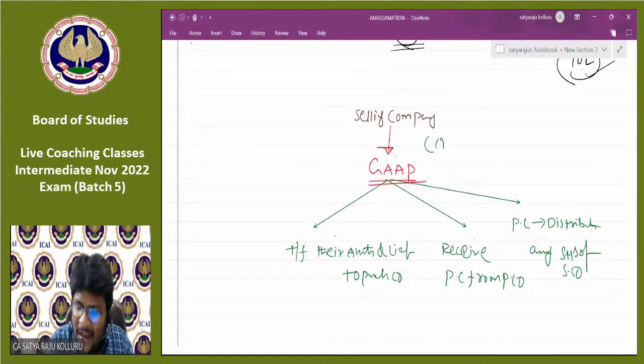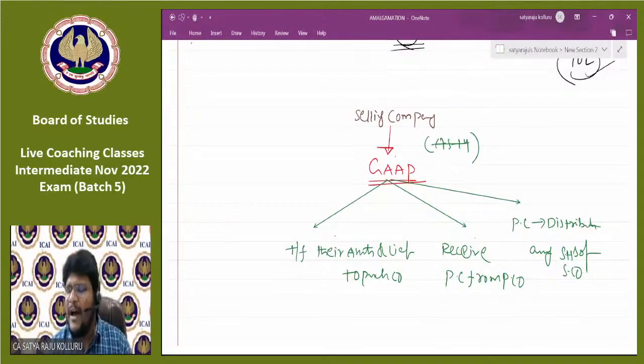Sir, is AS 14 applicable? No. What type of amalgamation it is needs to be known to complete the accounting treatment in the books of the selling company? No. Next.